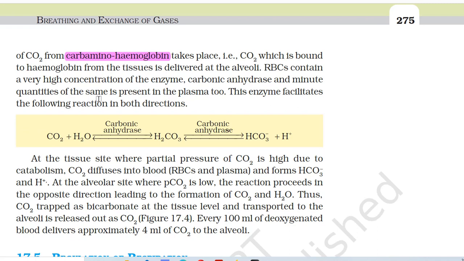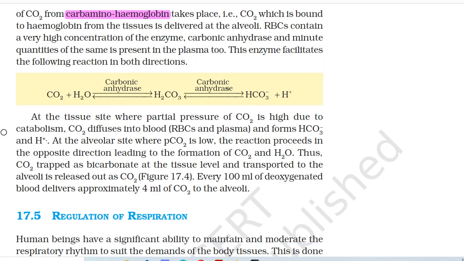That is, carbon dioxide which is bound to hemoglobin from the tissues is delivered at the alveoli. RBCs contain a very high concentration of the enzyme carbonic anhydrase, and minute quantities of the same is present in the plasma too. This enzyme facilitates the following reaction in both directions. At the tissue site, where partial pressure of carbon dioxide is high due to catabolism, carbon dioxide diffuses into blood, that is RBCs and plasma, and forms HCO3- ion and H+ ion.